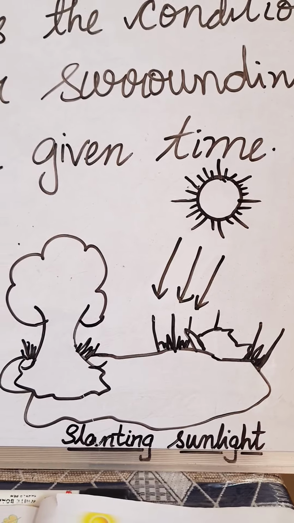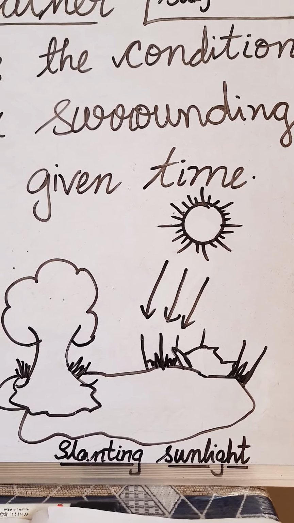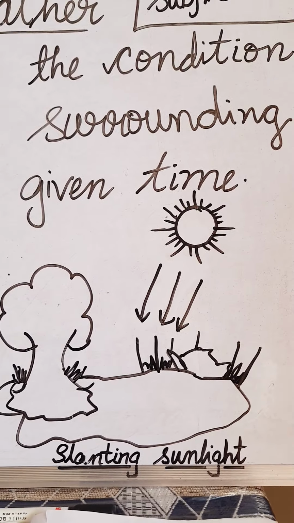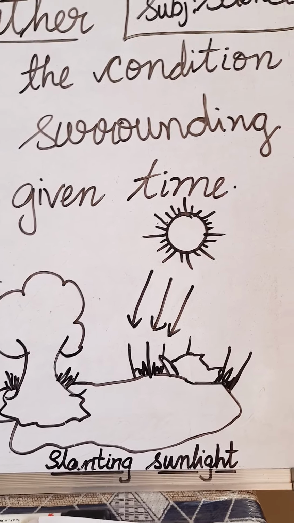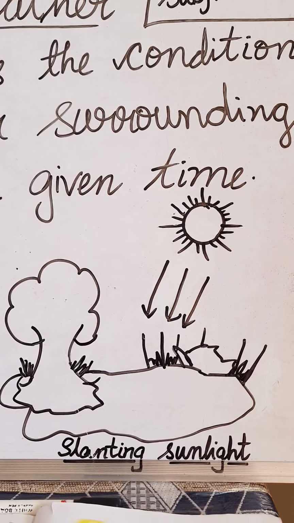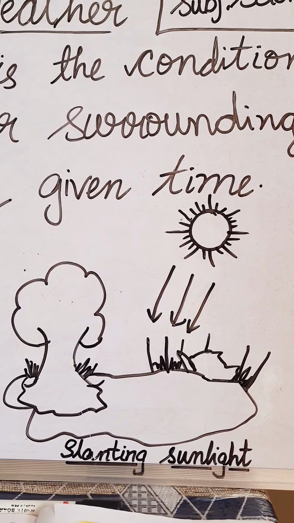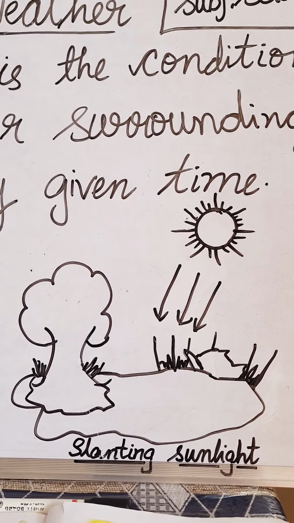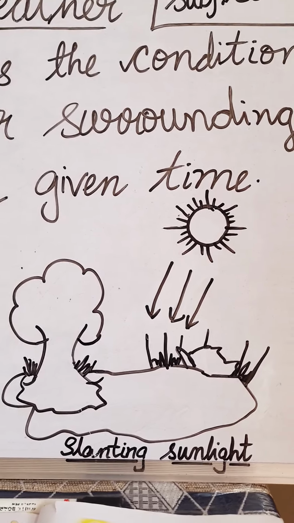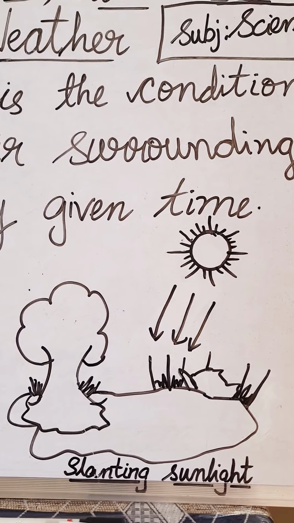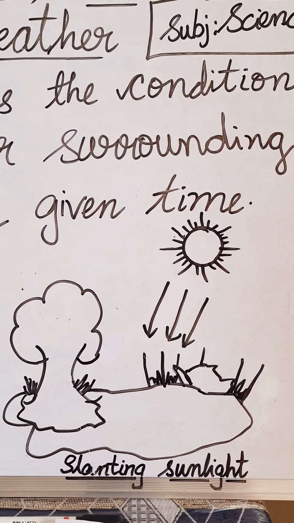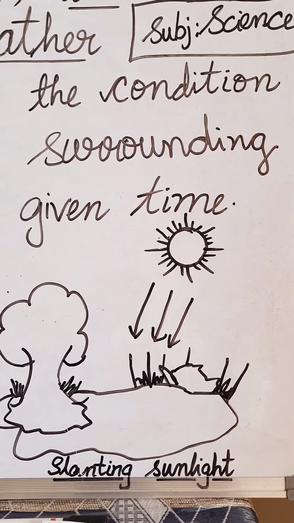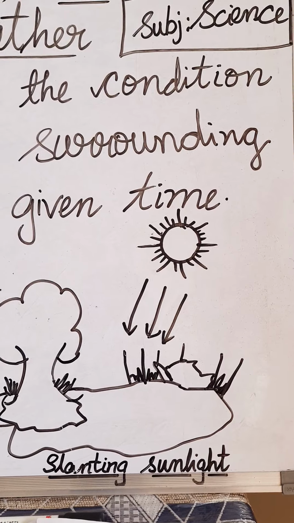Okay, so the next one is what makes the wind blow. You will see why the wind is blowing. When the sun shines brightly it heats up the land. This causes the air above it to also get heated up. So the warm air is lighter than the cold air, and so it rises up. Cool air rushes into the surroundings and takes its place. So this is why this causes the wind to blow.